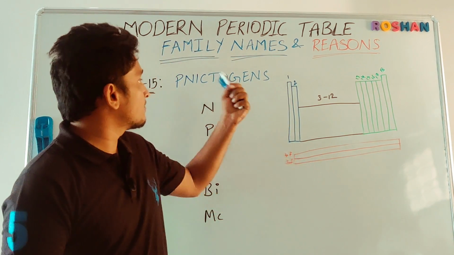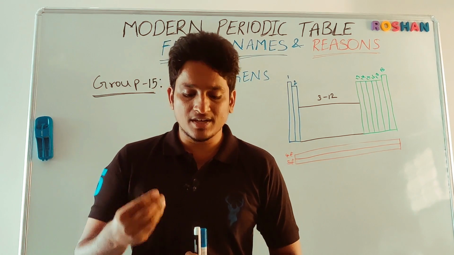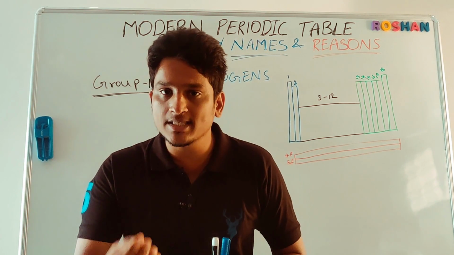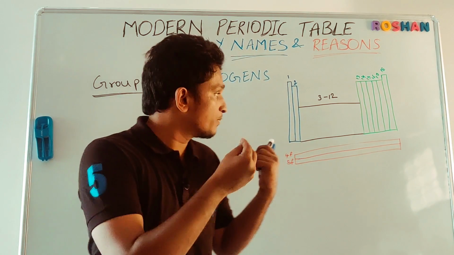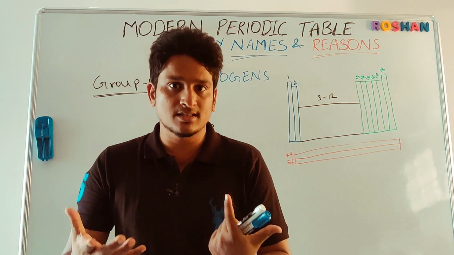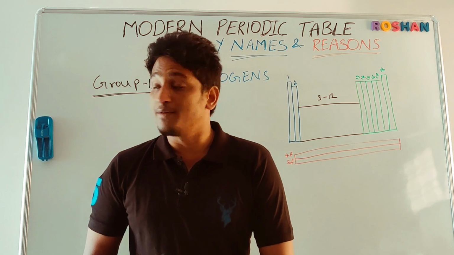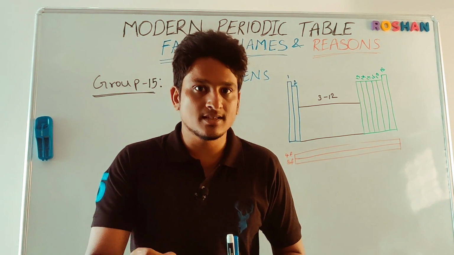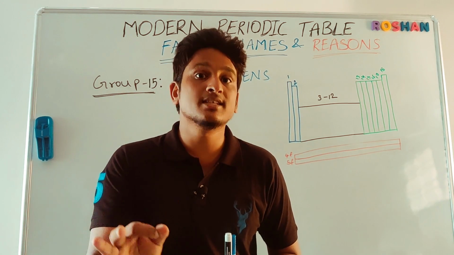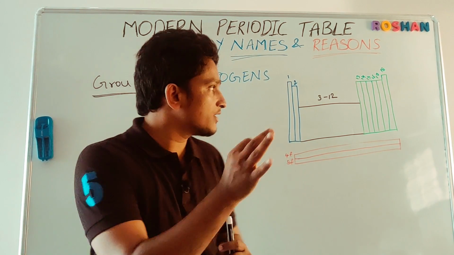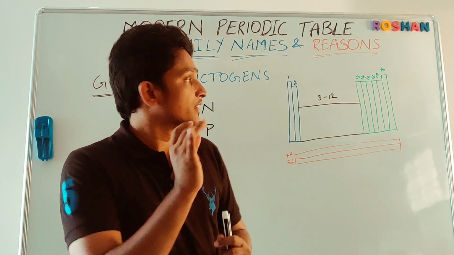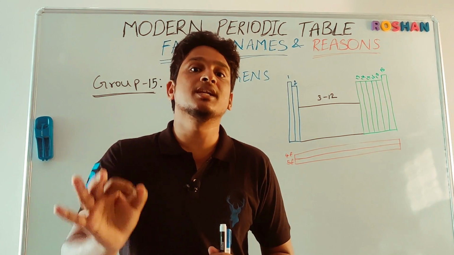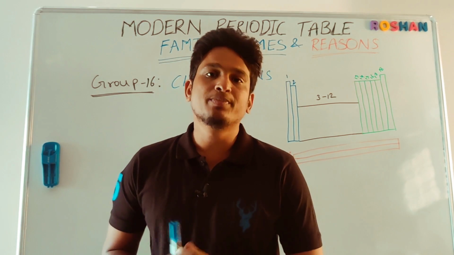First, let us discuss why they are called pnictogens. Students, in Greek, nico means to choke. To choke means unbreathable. So this group forms unbreathable gases. For example, nitrogen gas. Of course, nitrogen gas is 78% of our atmosphere, but in the absence of oxygen, it is unbreathable. So based on nitrogen gas, the group got its name, pnictogens. Nico means unbreathable gas.